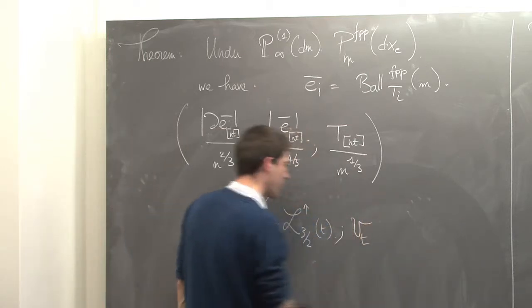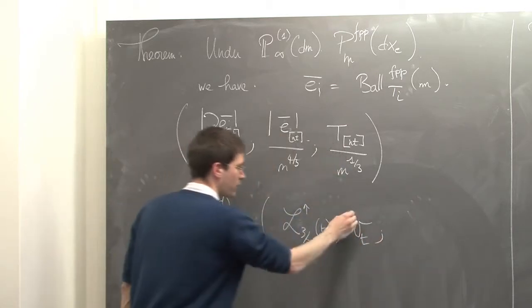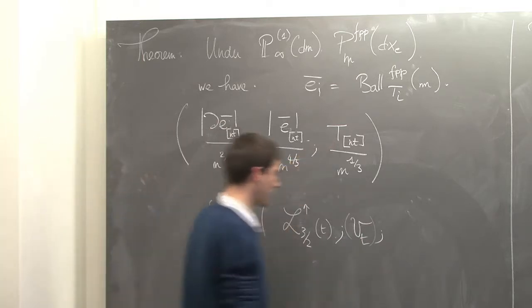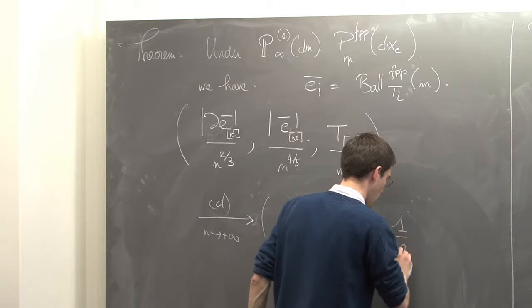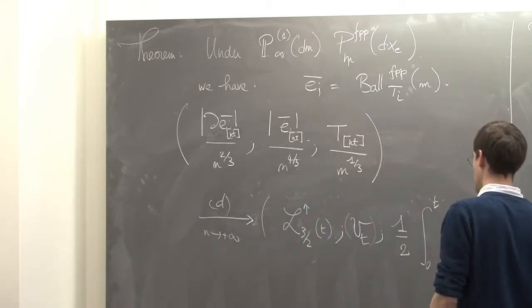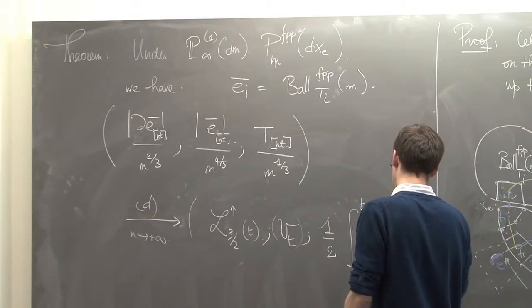Let's not talk about this volume process. Let's put it in parentheses. And this one will converge towards 1/2 of the integral of this guy.